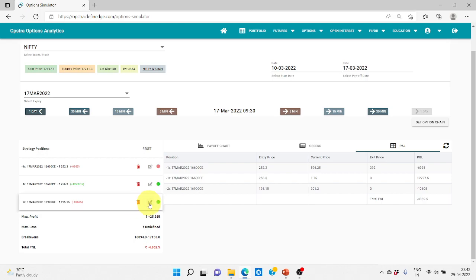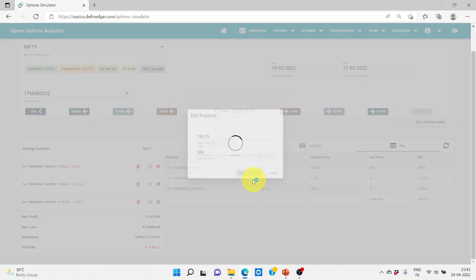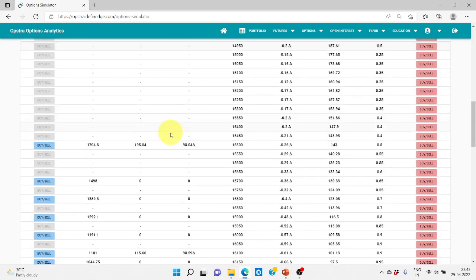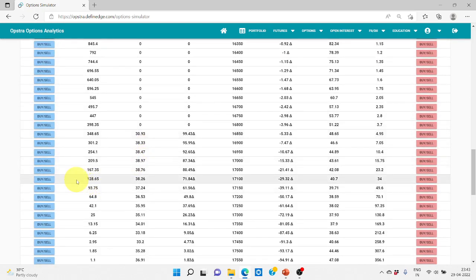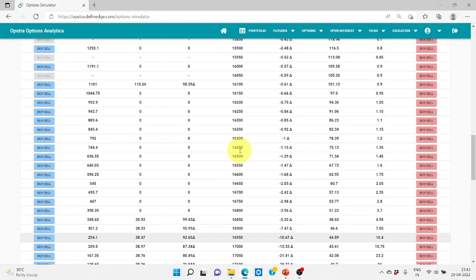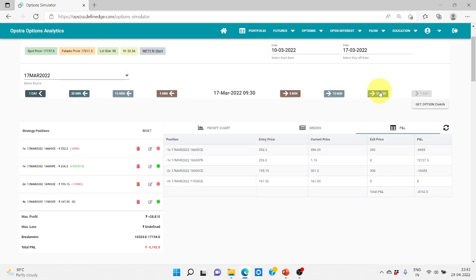So we are closing it here at 300, and as we saw, 150 call option where we are going to sell 4 lots. We are not getting it, 167 is a little nearby, so we are selling it 4 times. We'll just go every 30 minutes. Even this 17050 is still in the money, so definitely we have to make an adjustment. We'll see when we are making the adjustment. If it is coming below, we will wait. If it keeps going up, then we need to make an adjustment.